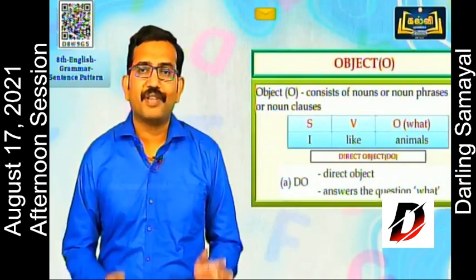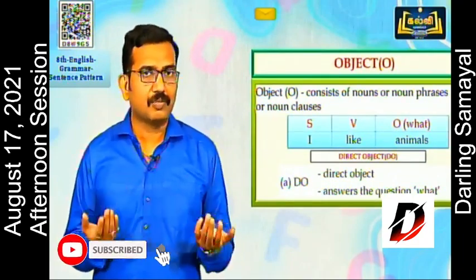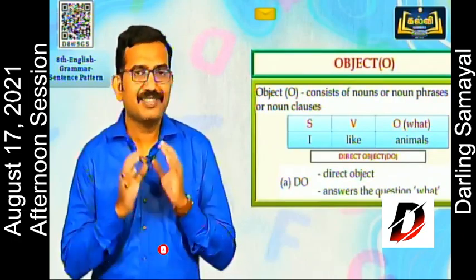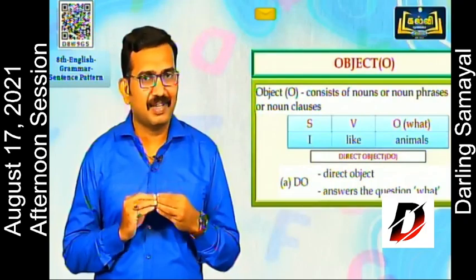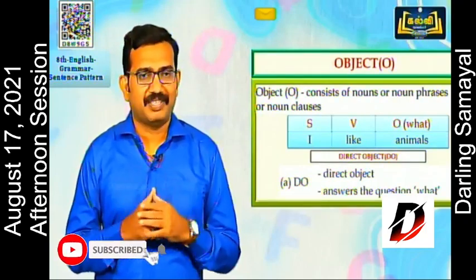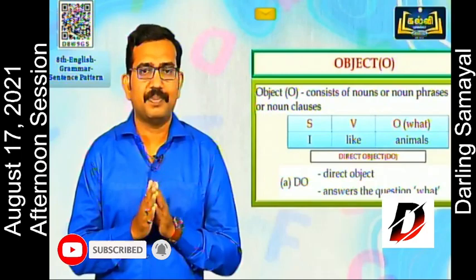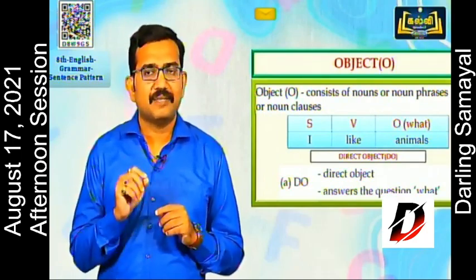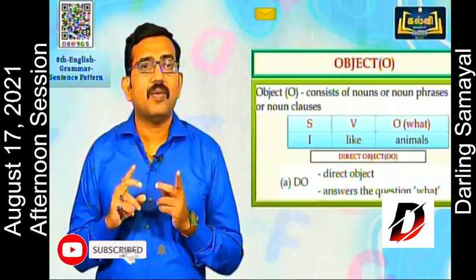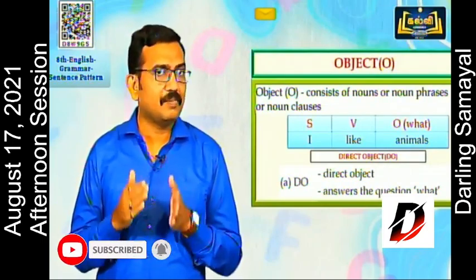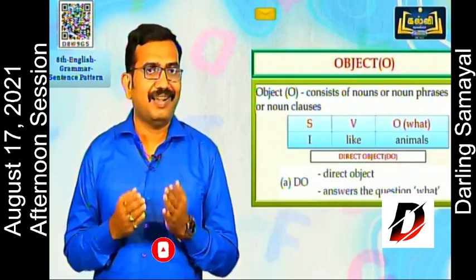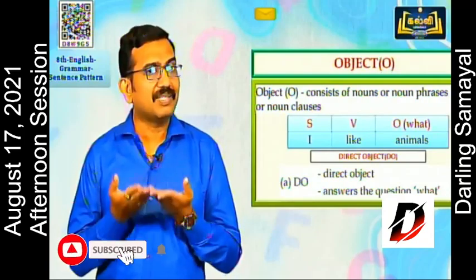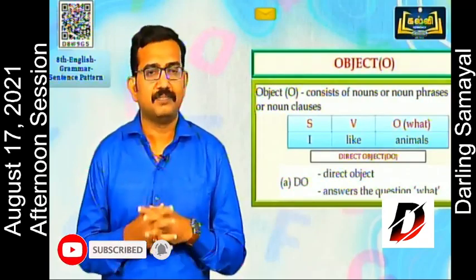Object consists of nouns or noun phrases or noun clauses. What can come under object is nouns, noun phrases or noun clauses. All these three come under object. So in this example, I like animals, the pattern is SVO. So what do you like? You like animals, then it's the object. It answers the question, what do you like, or what does he like, then object.